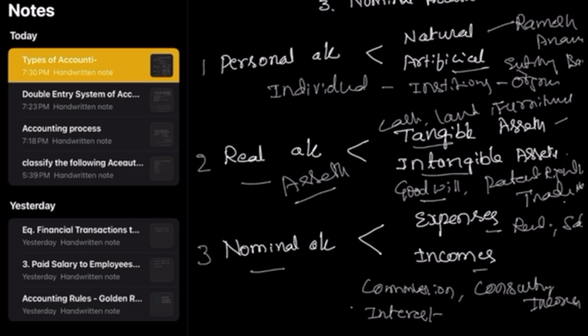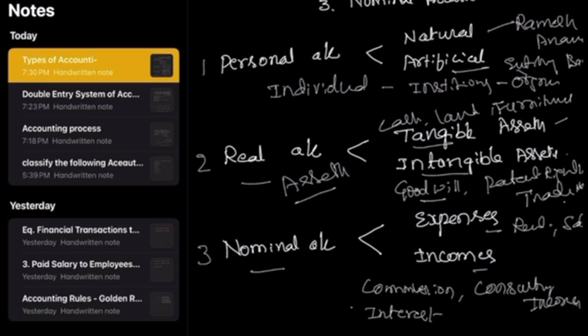Real accounts are all assets, the fixed assets of the organization, like cash, land, furniture, machinery, which have been taken as capital assets, and also certain intangible assets like goodwill, patent, copyright, trademark.